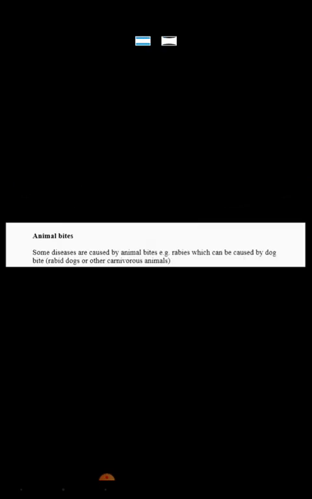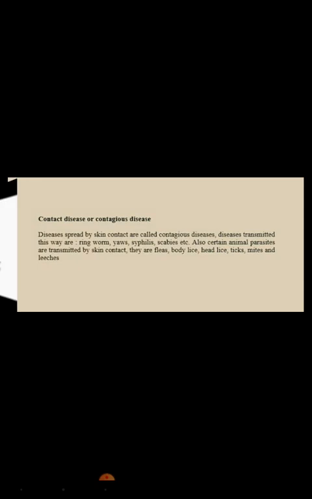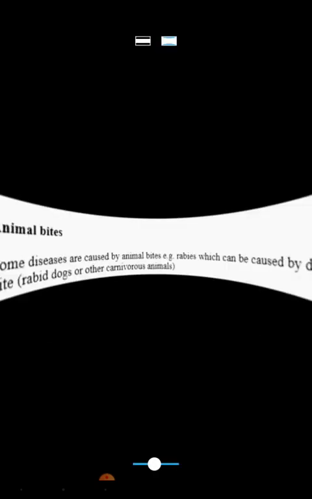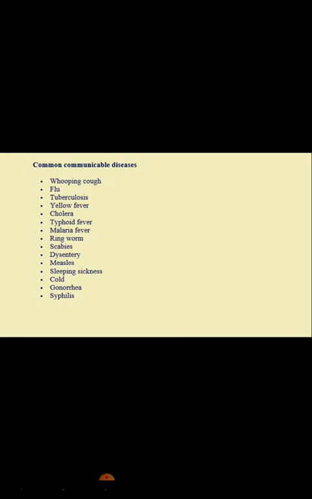Now, the last one is the animal bite. Some diseases are caused by animal bite, for example rabies, which can be caused by dog bite. When someone has a dog bite, the disease is normally known as what? Rabies. And this is also a communicable disease.